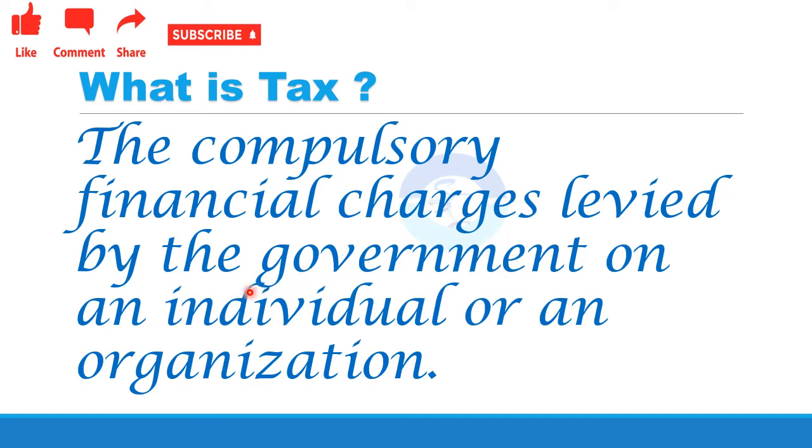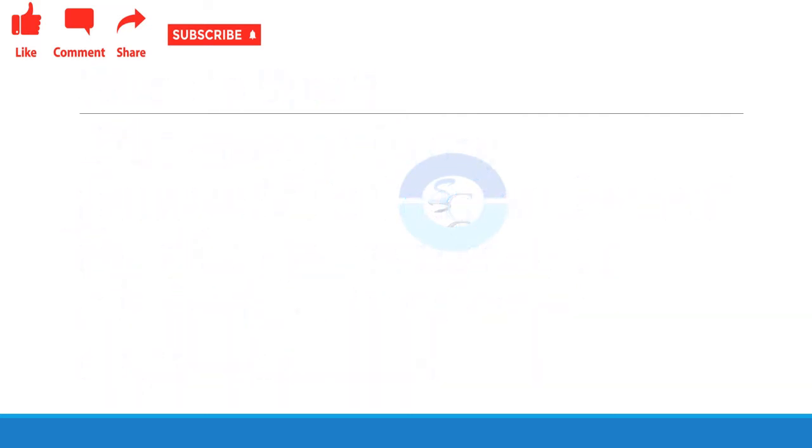It is the obligation of the individual or organization to pay taxes to the government. So, we discussed what is tax.